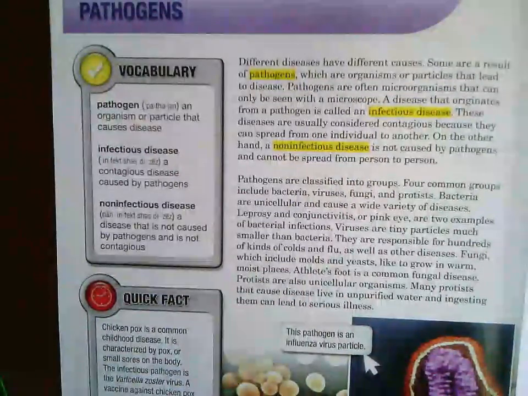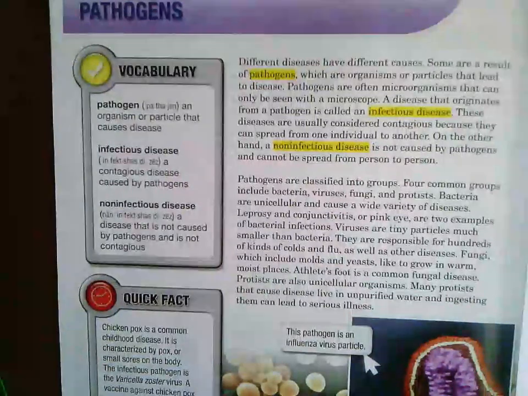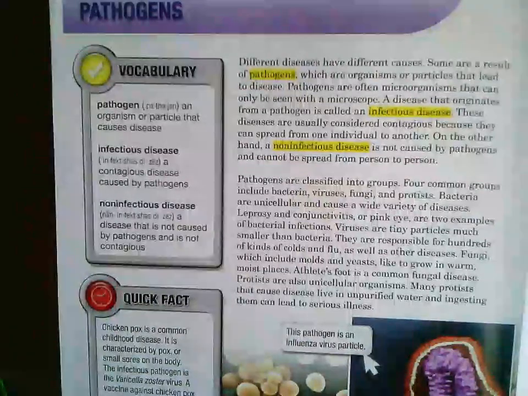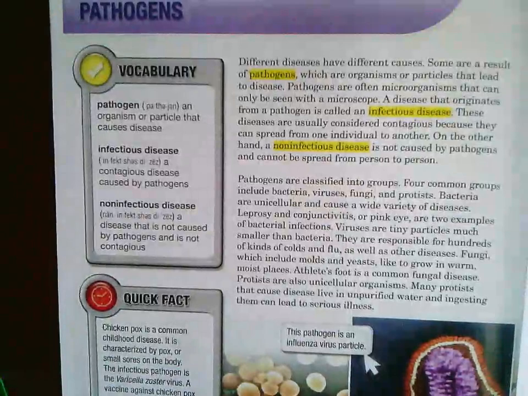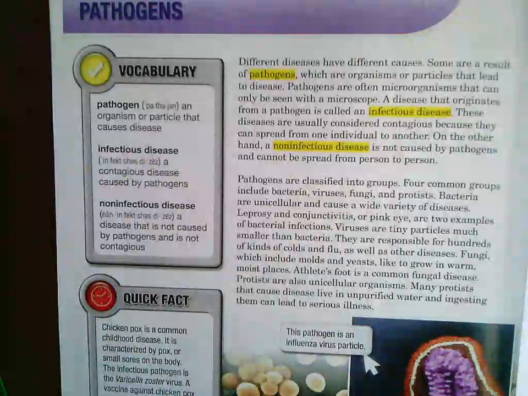Now, I think you guys already know, we've already talked about viruses and fungi. Protists are like little bitty one-celled things that live in water. They're amoebas and paramecium and all kinds of cool things. If we come back to school and look at pond water, we'll see some of these. Bacteria are unicellular and cause a wide variety of diseases, like the ones we saw yesterday in our mouth. Leprosy and conjunctivitis, or pink eye, are two examples of bacterial infections.